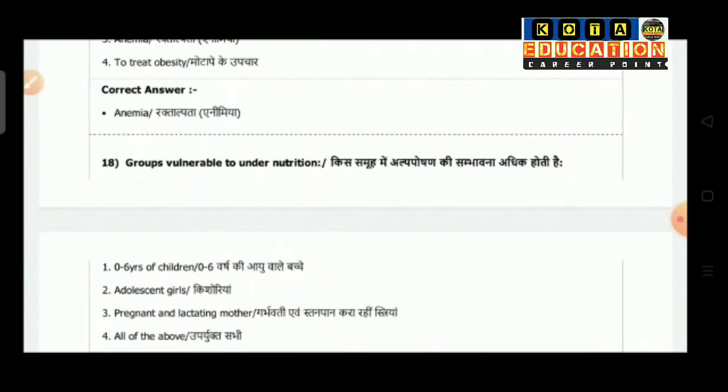Question number 18: groups vulnerable to undernutrition. Option 1 is 0 to 6 years of children. Option 2 is adolescent girls. Option 3 pregnant and lactating mothers, and option 4 is all of the above.